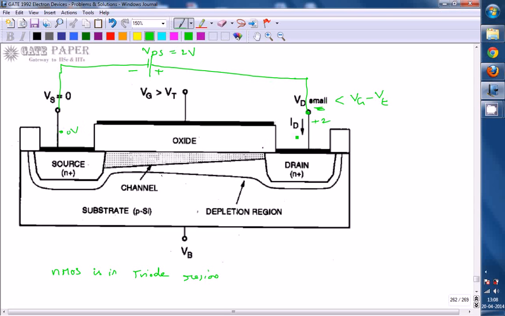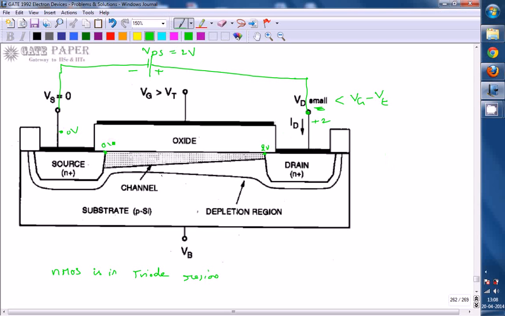This 2 volts is going to drop in the channel itself, because N-type semiconductor is neutral. Every semiconductor is neutral, whether extrinsic or intrinsic. So the drain and source, being N-type semiconductors, will be neutral, and the total 2 volts is going to drop in the channel itself.